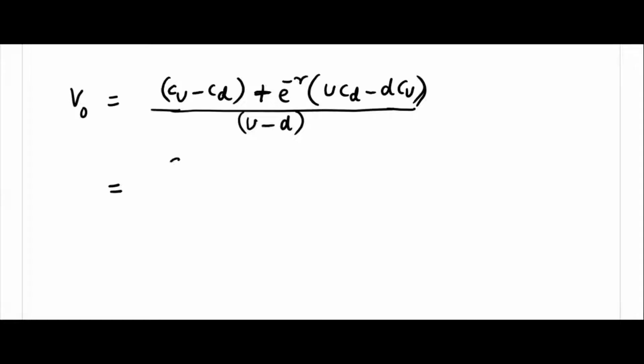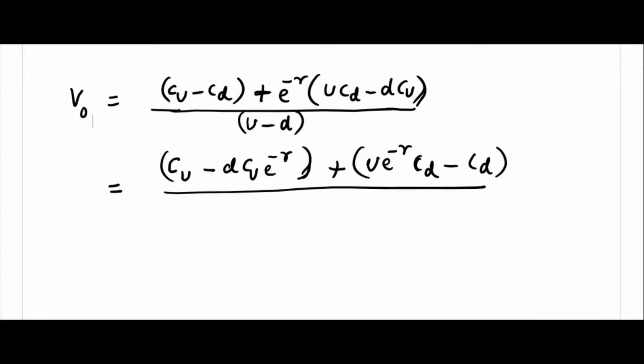Let me write Cu here, and you bring the Cu term so that you can take common. If you bring the Cu term, it will be dCu e power minus r. Plus Cd terms you keep together, minus Cd I have, and I have e power minus r, U e power minus r Cd here, minus Cd here,